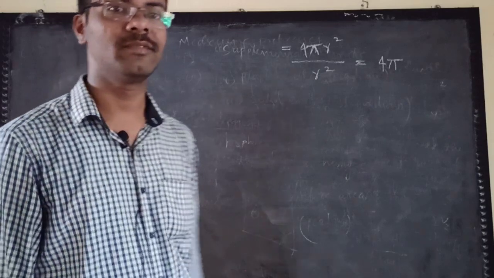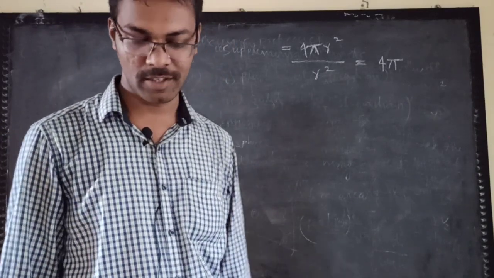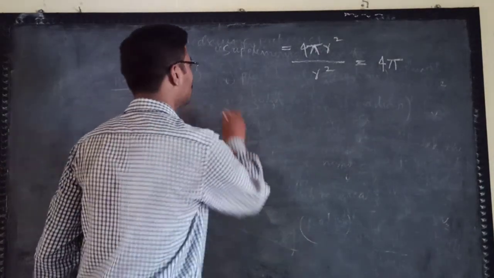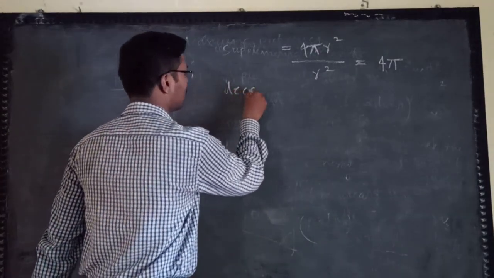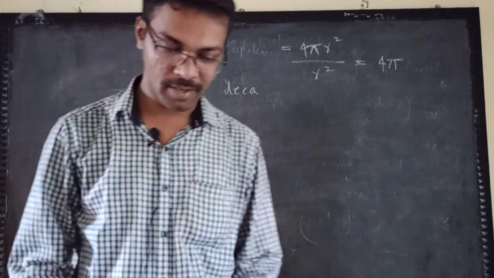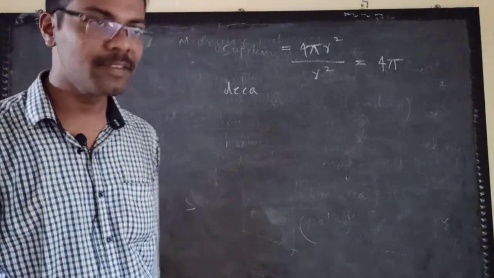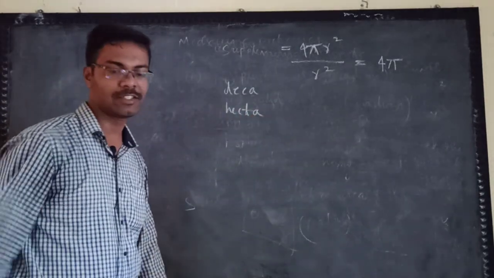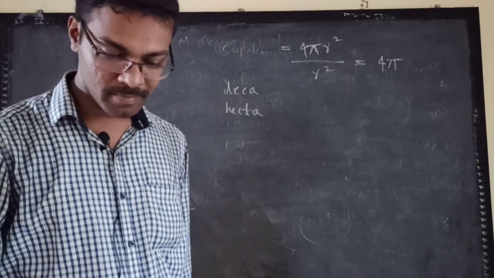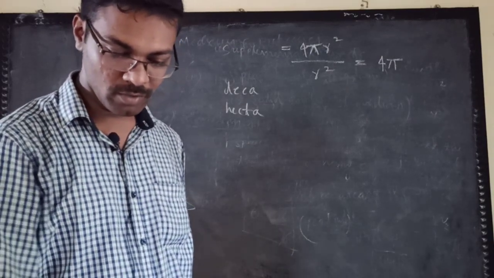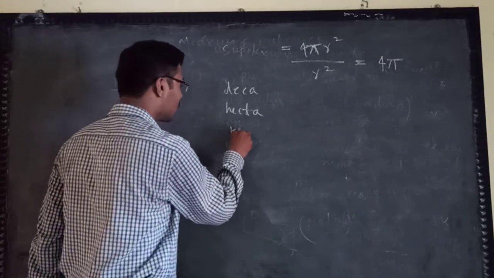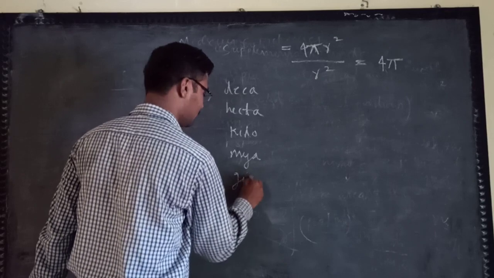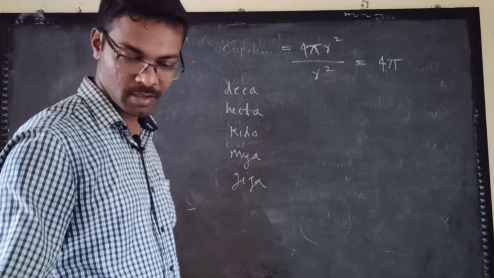Then we will describe these quantities, the prefixes. In positive powers we will use first deca, then hecta, then kilo, mega, giga, and tera.